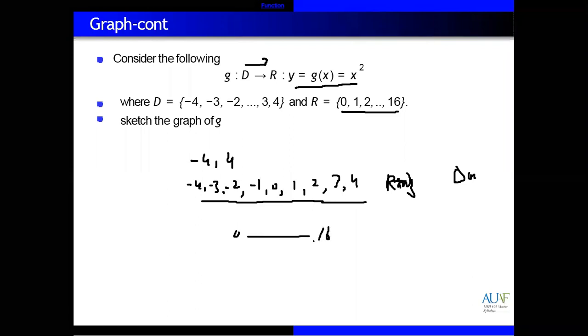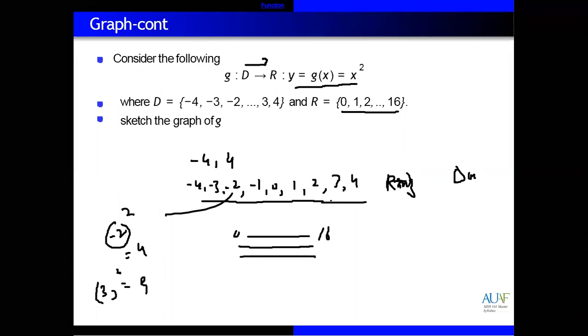If you give any value, like if you give -2, so -2 square equal to what? 4. This is in the range of 0 to 16. If you give 3, so 3 square equal to what? 9. So in the range of 0 to 16. So these are domain values and these are range values. Then you can sketch the graph.